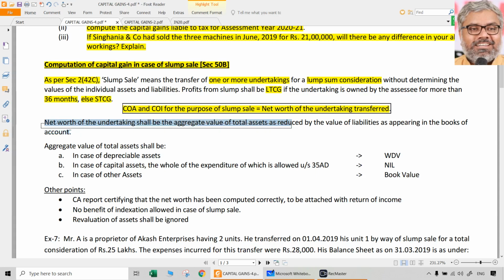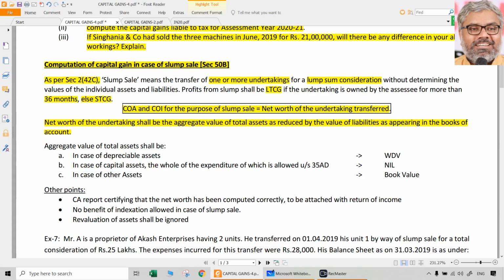Net worth is nothing but assets minus liabilities, normally always the same. What is the net worth of the undertaking? That is the aggregate value of the total assets as reduced by the value of liabilities as appearing in the books of accounts. That is net worth. Total of assets minus outside liabilities. That's what is net worth.